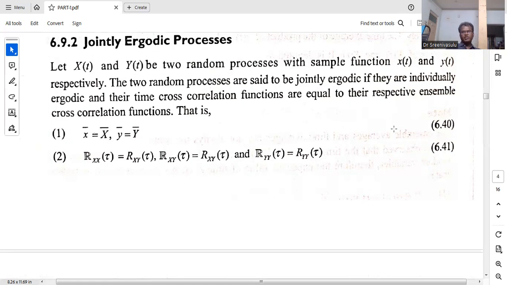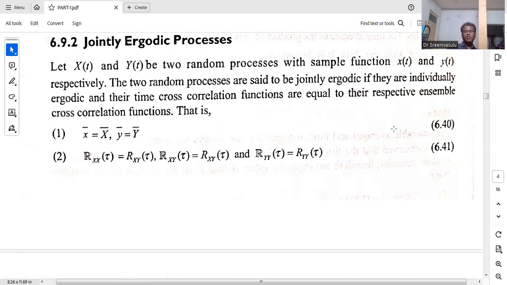It is the general statistical average. Now individually you can check Rxx of tau: the time average means the time autocorrelation function, and Rxx of tau also means the general statistical autocorrelation. Next, Rxy, time autocorrelation and statistical correlation. Ryy, time autocorrelation, Ryy of tau, statistical autocorrelation.